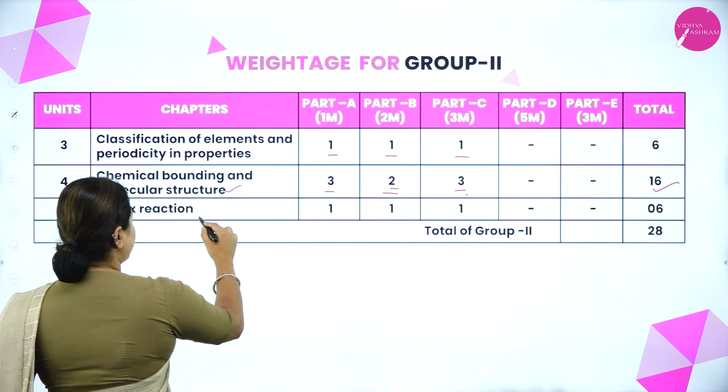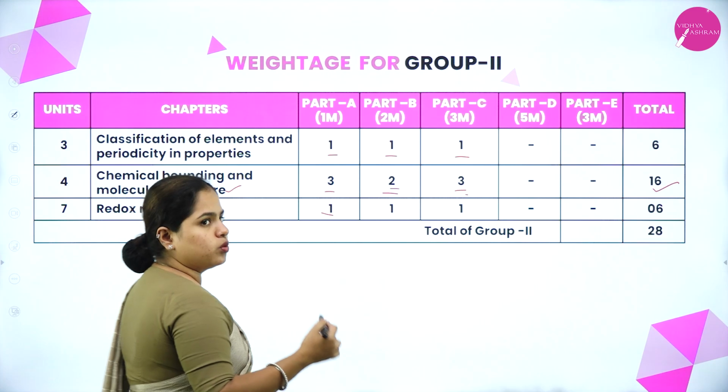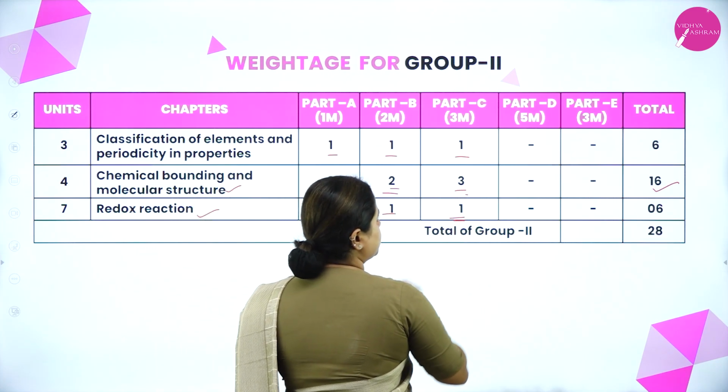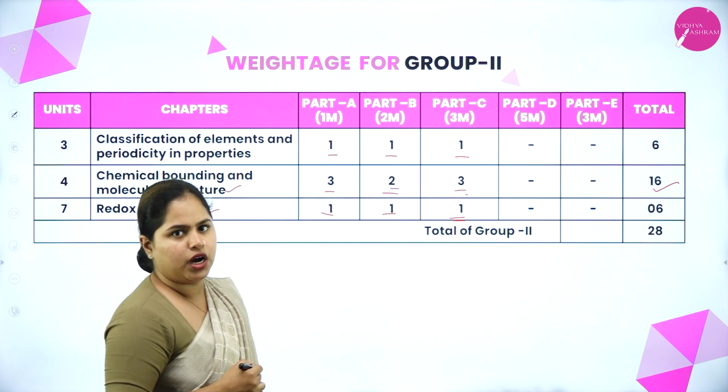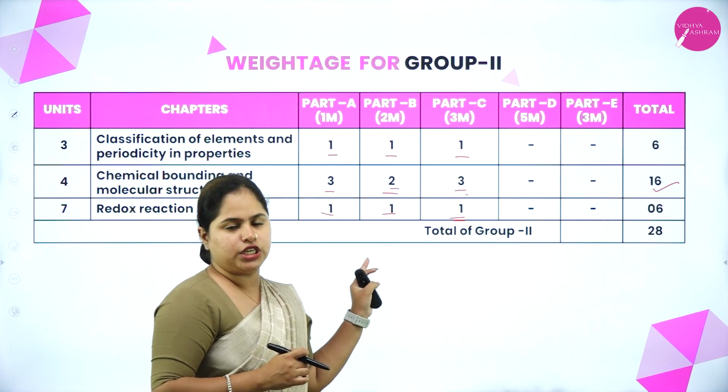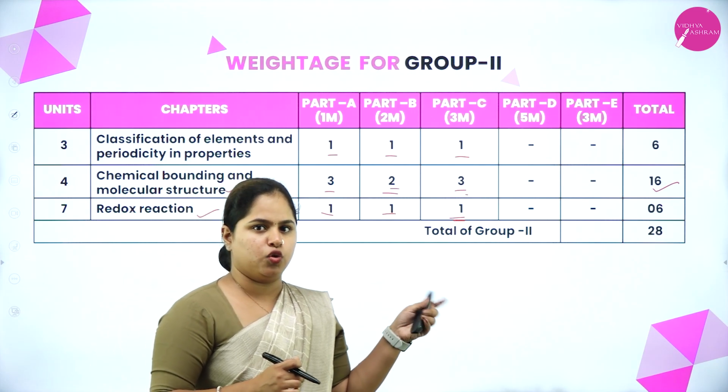Now the next one is redox reactions. 1 mark question, 1 you will have, 2 mark question 1, and 3 mark question 1. Total of 6 marks from this chapter as well. So your complete inorganic chapters will not have any numericals.